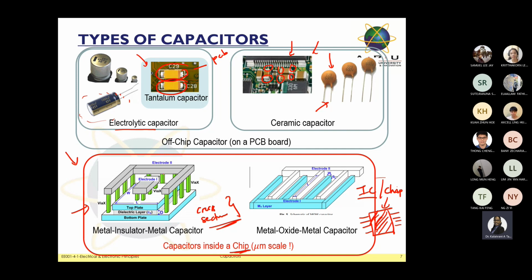All the things you can see, for example, electrode 2, electrode 1, the top layer, the bottom layer, the dielectric layer, are based on the material. Once they build it up based on the design, based on the simulation design, they will fabricate it into an IC. Everything you can see right now will be designed, and after that they will fabricate it into a chip. This is the one we call an IC.